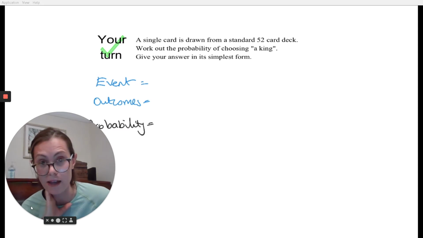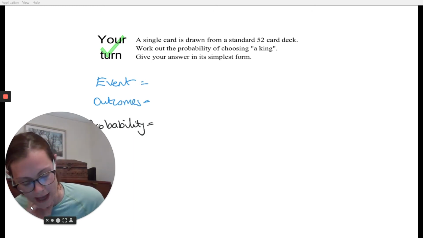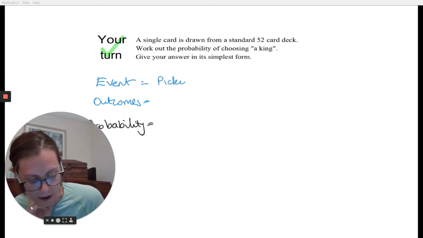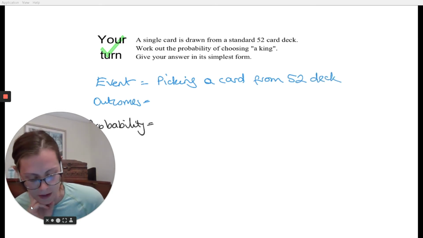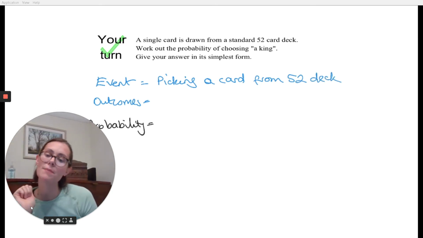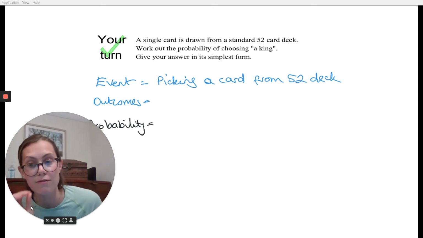Okay, welcome back. So a single card is drawn from a standard 52 card deck. So that's your event. You are picking a card from a deck of cards. Okay. Your possible outcomes. Well, this time you don't really care about clubs, spades, hearts, diamonds. You care about the value on the card.